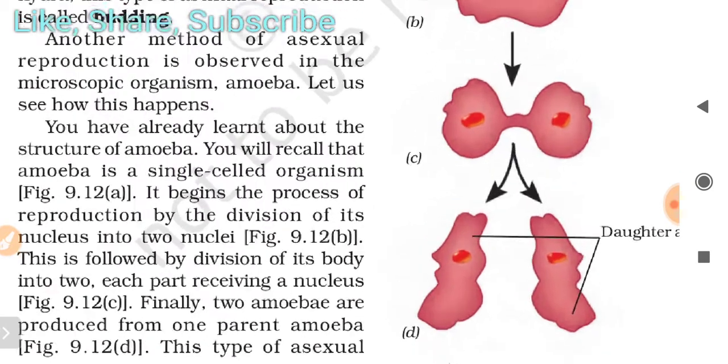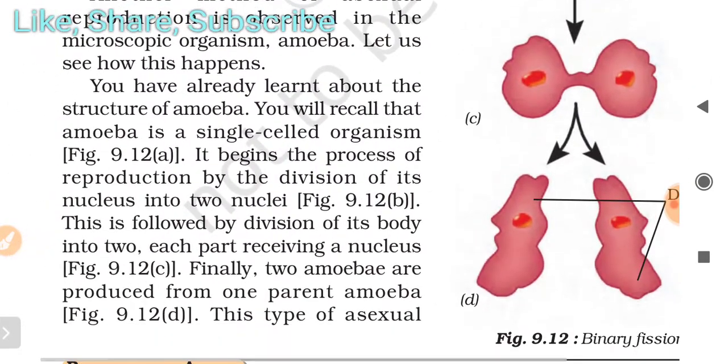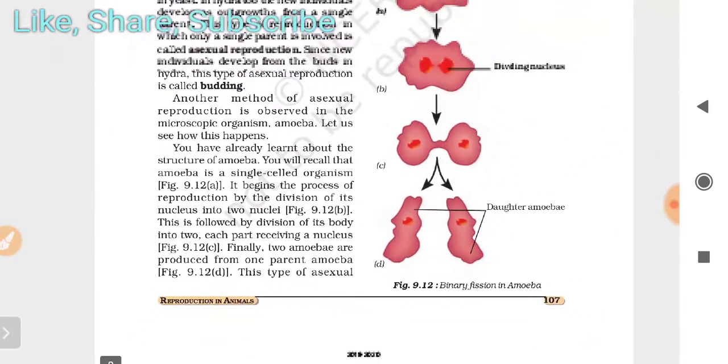You have already learned about the structure of amoeba. You will recall that amoeba is a single-celled organism. It begins the process of reproduction by the division of its nucleus into two nuclei, as we already discussed. This is followed by division of its body into two, each part receiving a nucleus. Finally, two amoebae are produced from one parent amoeba. This type of asexual reproduction is called binary fission.